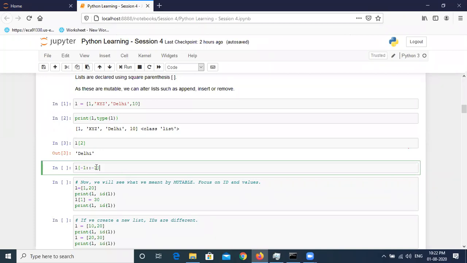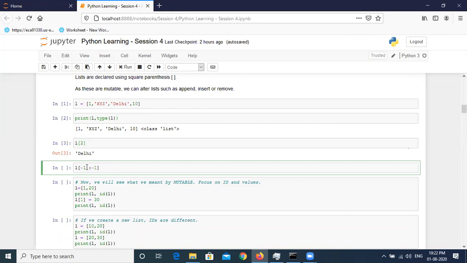Okay, so in a couple of seconds I can cover it. This is the start value. Then after the colon there is a stop value, which we haven't given right now, and the last value is the step value. How many steps we want to jump. And in Python, the stop value doesn't come into consideration. That will be skipped.